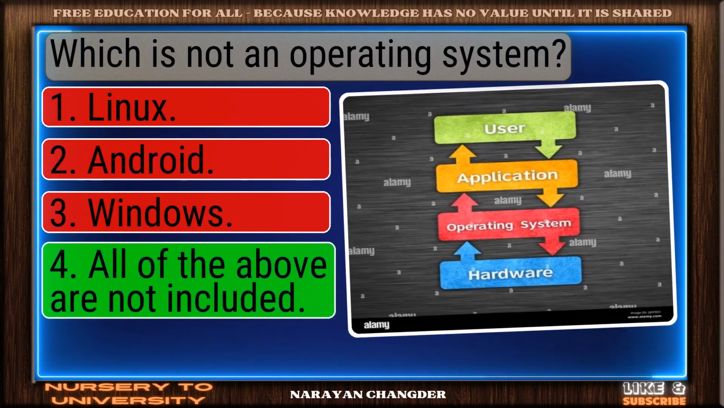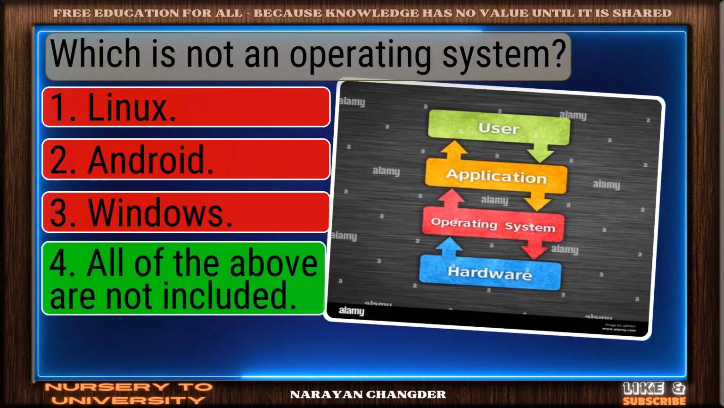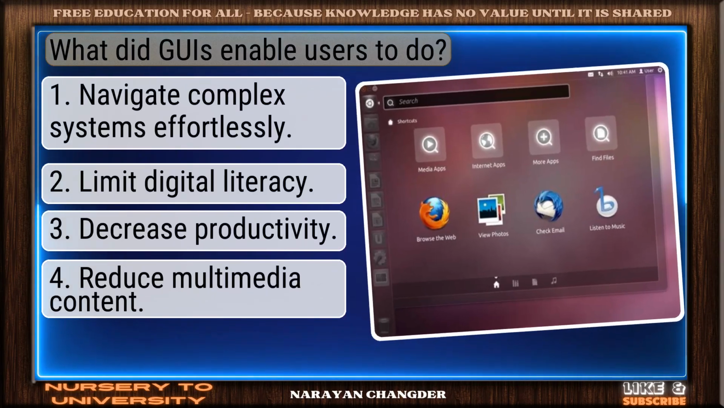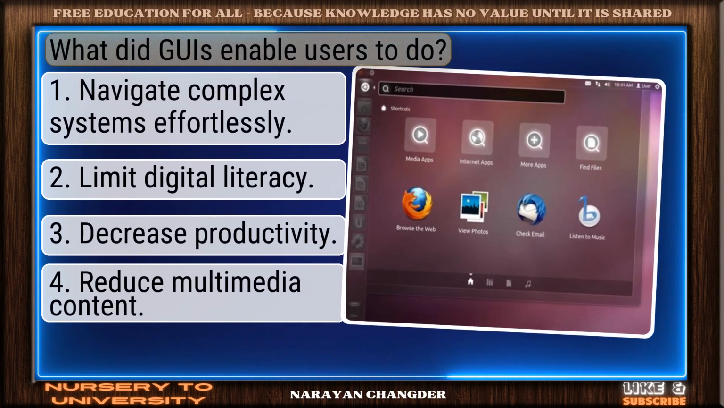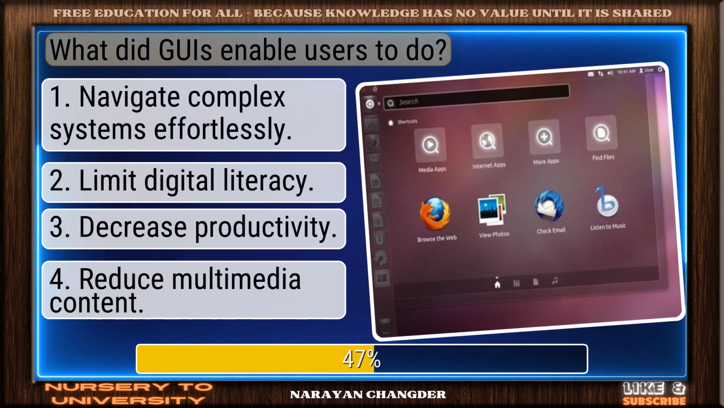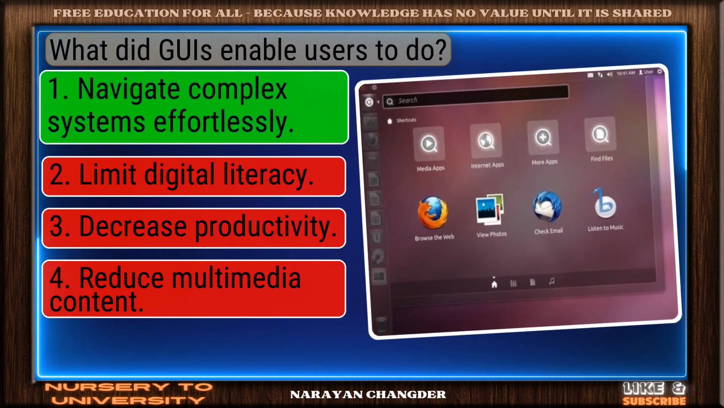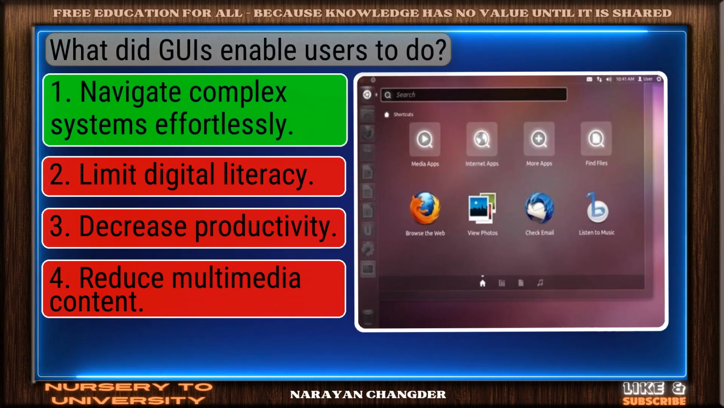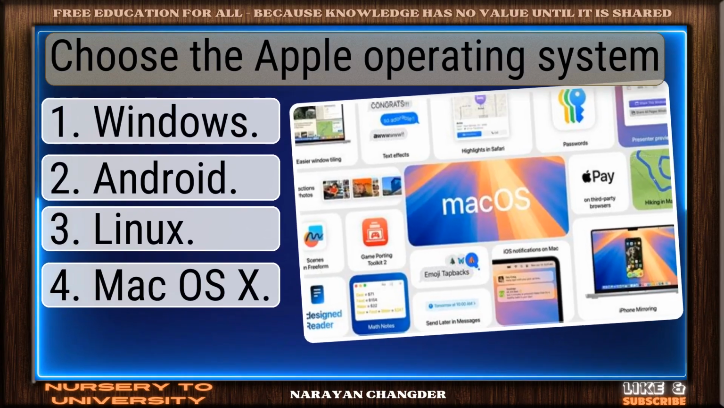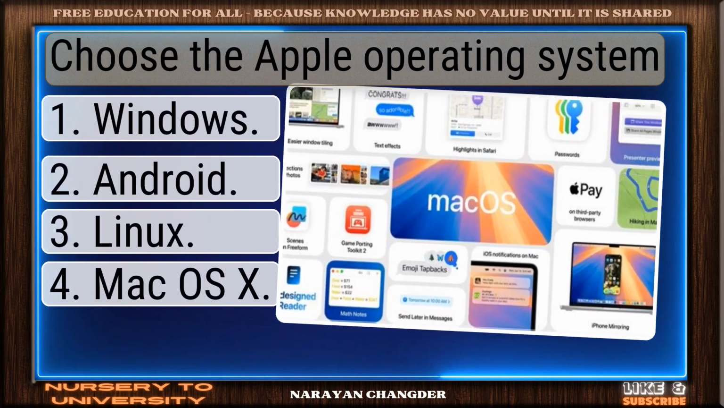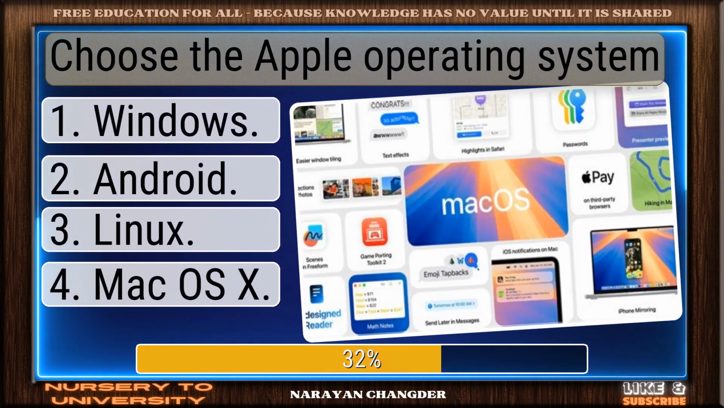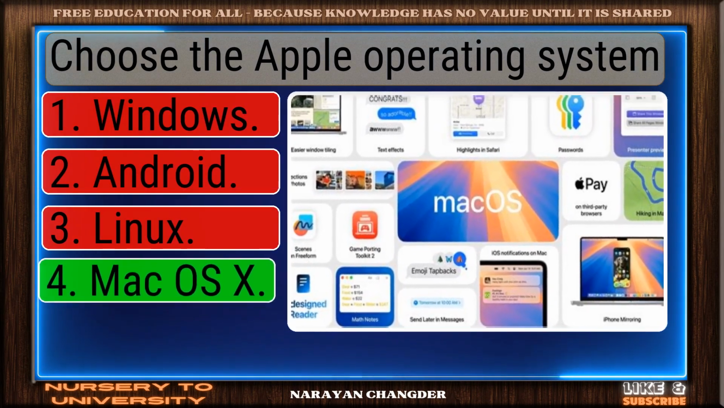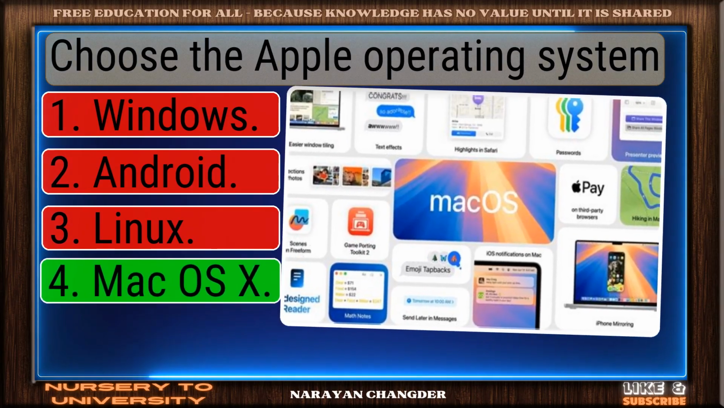Nicely done. All of the above are not included is a solid answer. Question number 41. What did GIS enable users to do? Strong choice. Navigate complex systems effortlessly is the right answer. Question number 42. Choose the Apple operating system. Good job. Your answer Mac OS X works well here.